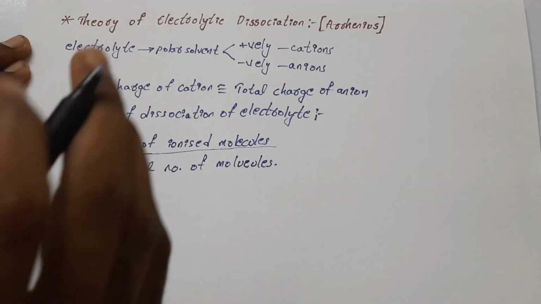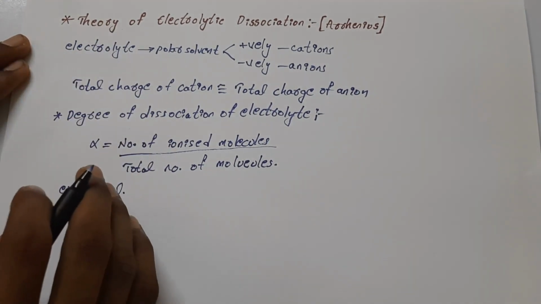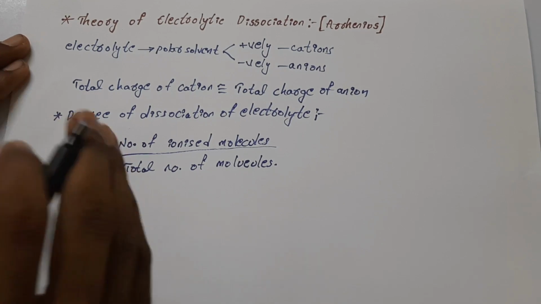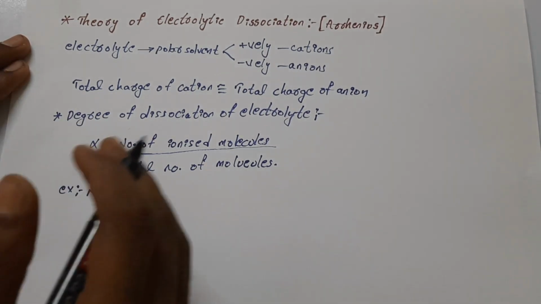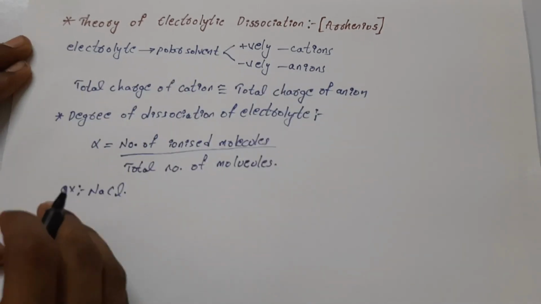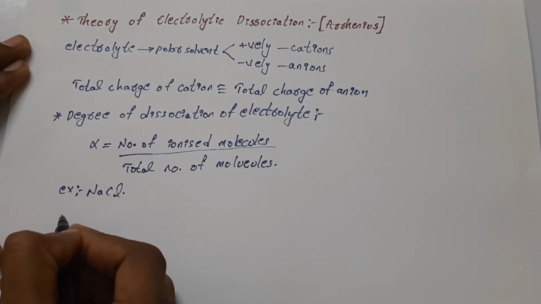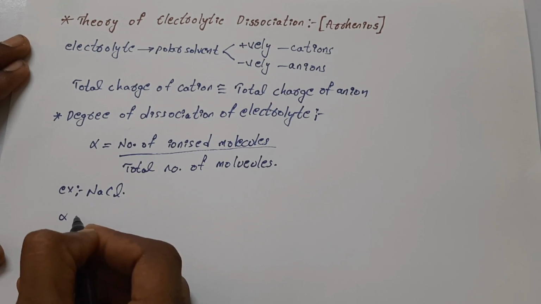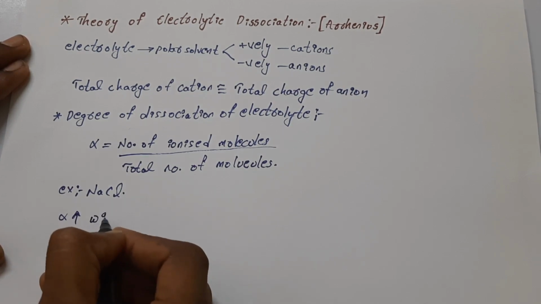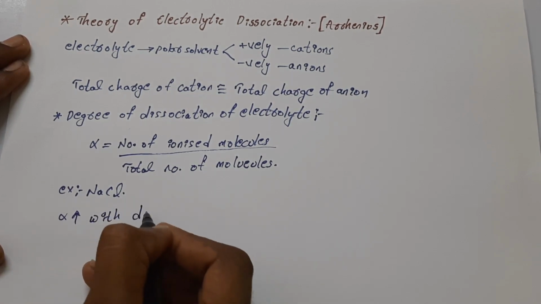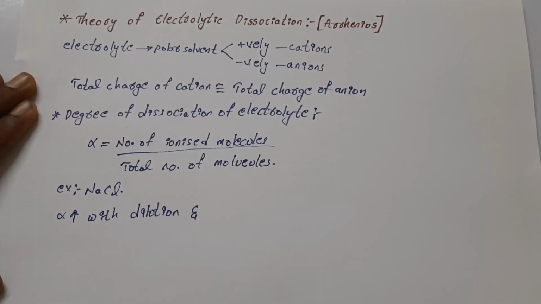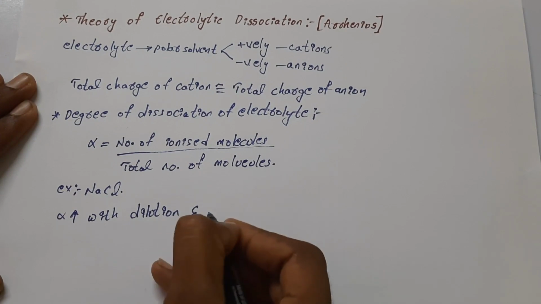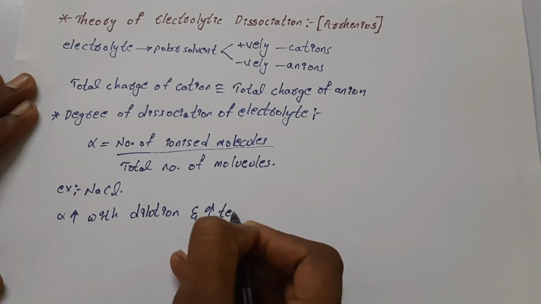A solute that dissociates in water to form ions is called an electrolyte. The degree of dissociation, alpha, increases with dilution, and it can also increase with an increase in temperature.